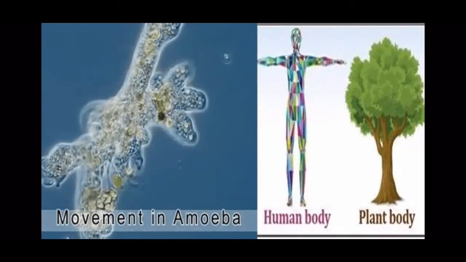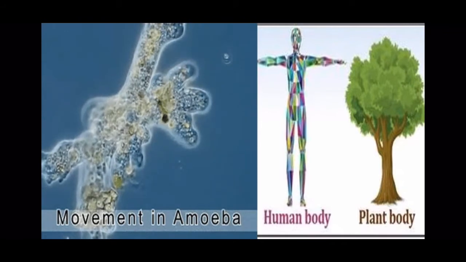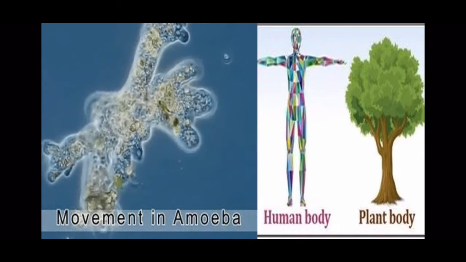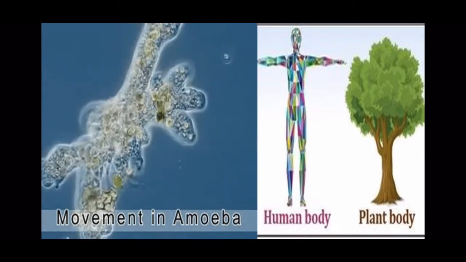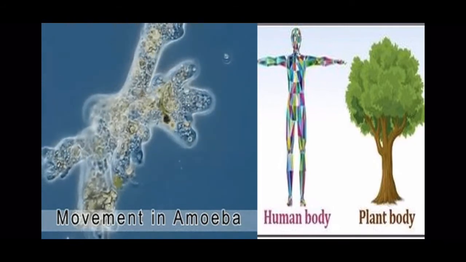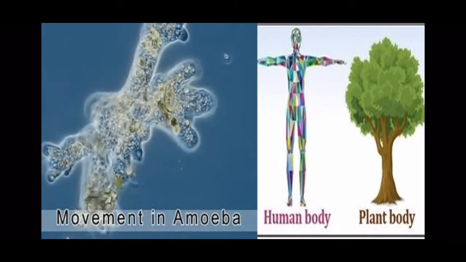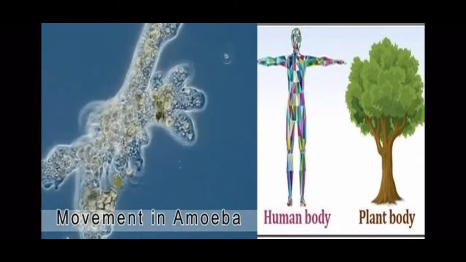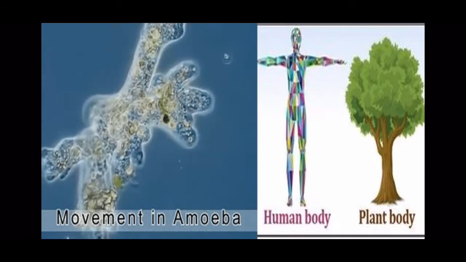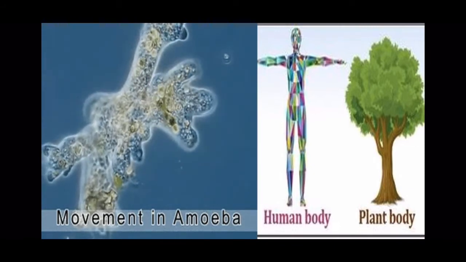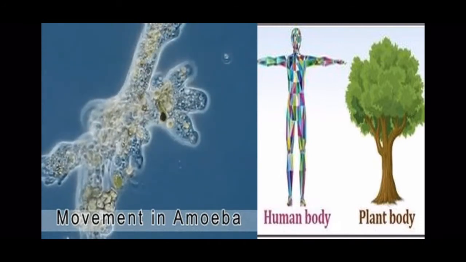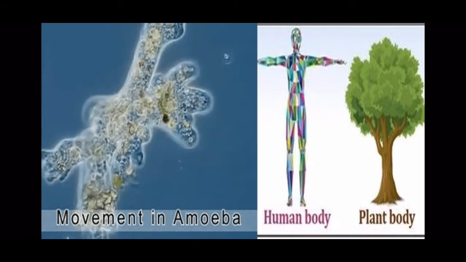We know that living organisms are in the form of unicellular, like amoeba, and multicellular, like plants, humans, and animals. In the case of unicellular organisms like amoeba, the term unicellular means that it has only a single cell. In these organisms, all functions are performed by that single cell.